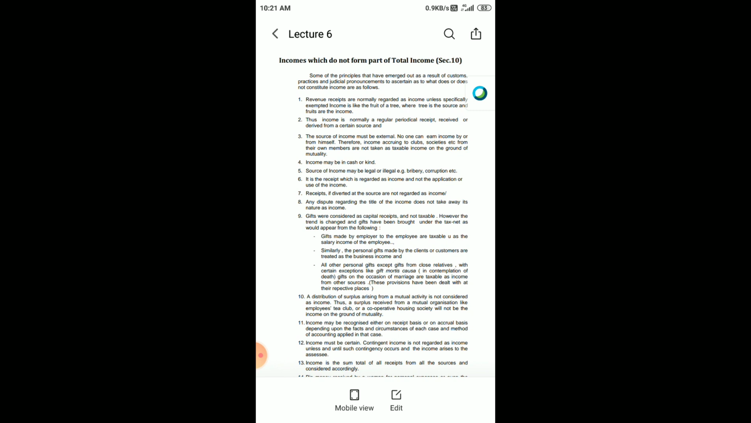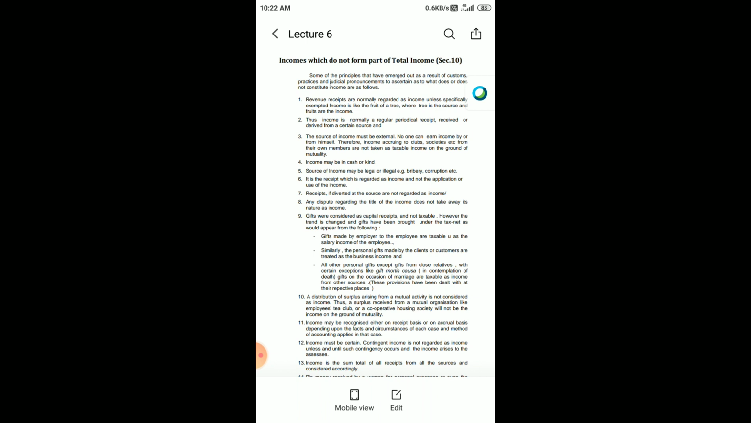In Indian income tax, many of the things have been taken from customs. Many things have been taken from British law. Many things have been taken from practices. So, due to that, various things which are part of the total income have been included as per Section 10 of the Indian Income Tax Act. So, what are the things included in the total income? There are various things included in the total income.